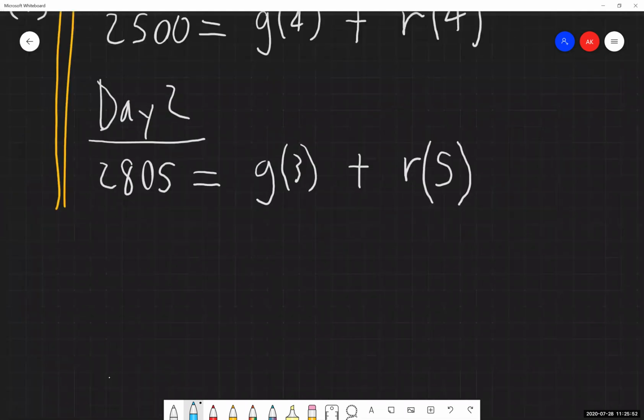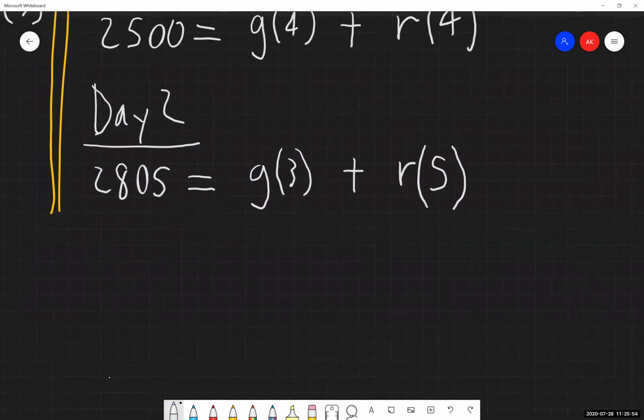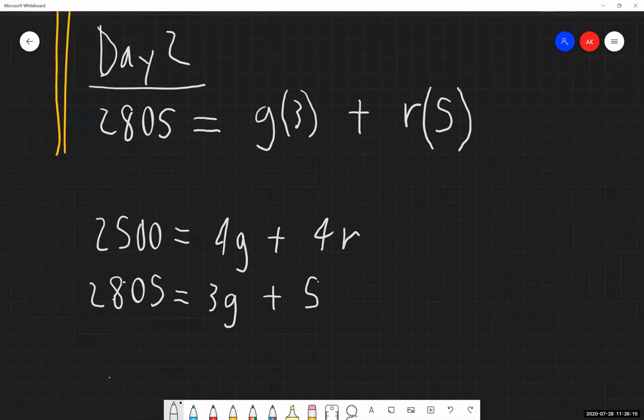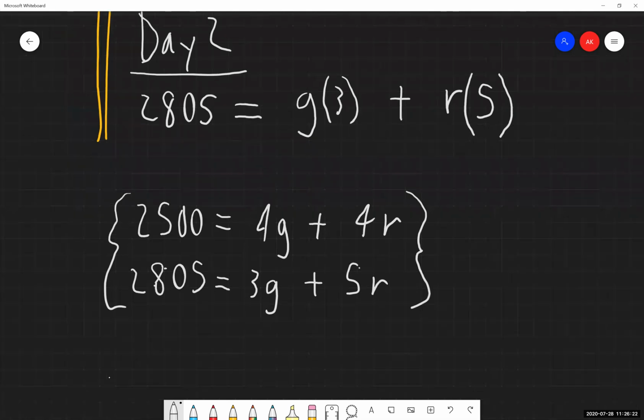Let's put it right down below here. Oh no, the computer's starting to lag a little bit on me. There we go. So now we have our system of equations. We have our first equation, we have our second equation.